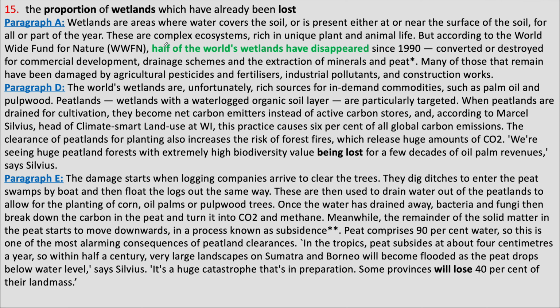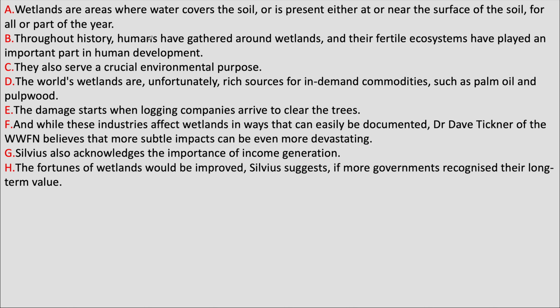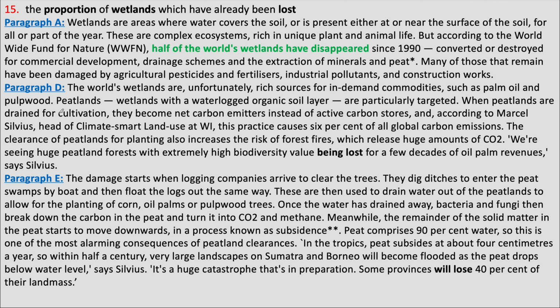Moving on to the 15th question. The 15th question says the proportion of wetlands which have already been lost. So, we are talking about what percentage of wetlands has been destroyed. The beginning sentences of some paragraphs mention the environmental purpose of wetlands or the damage that is caused to wetlands. But this required a slightly closer scanning of the passage. Also, I did not focus on paragraph A because I have already done most of the questions and I have not found any answer from paragraph A till now.